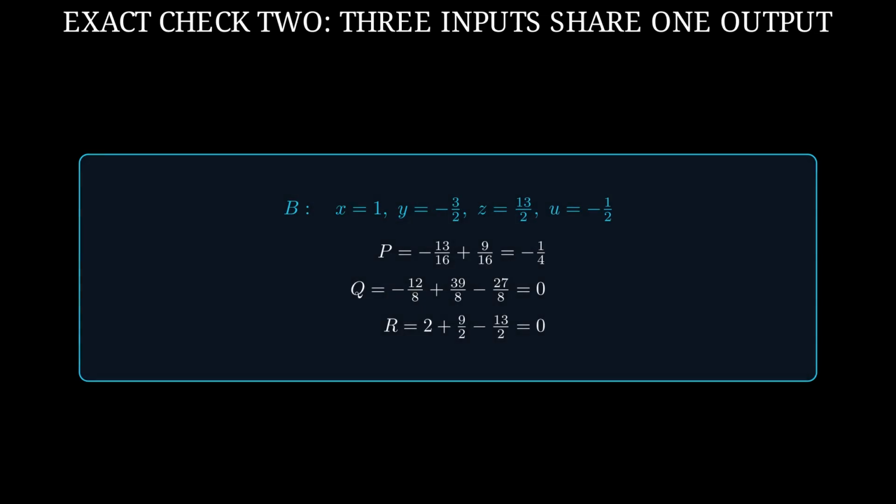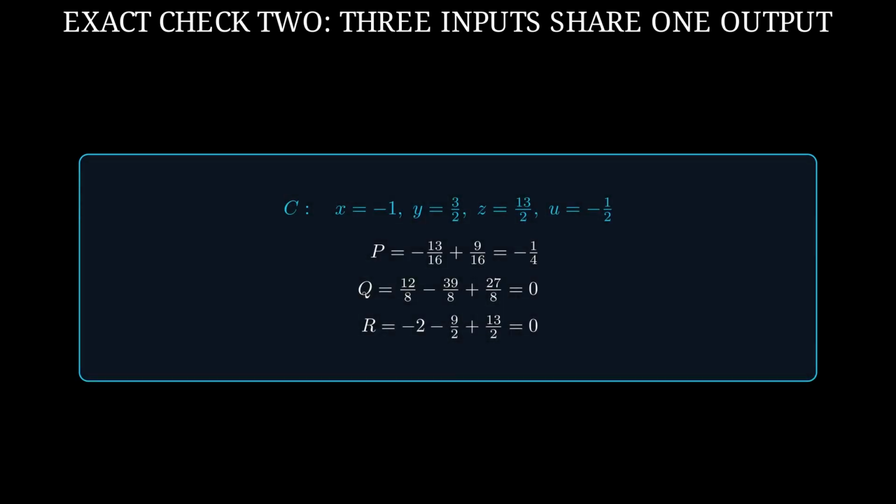For input point B, x times y is -3/2, so u is -1/2. The exact lines on screen leave -1/4 for the first output and 0 for the other two. So point B reaches the same output as point A.